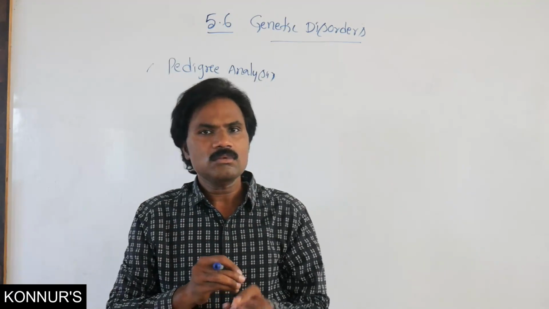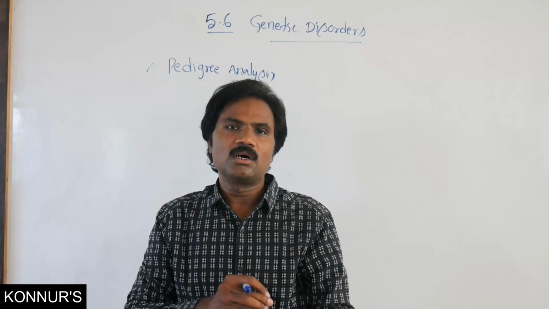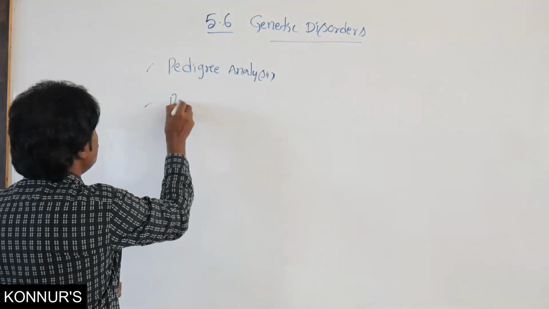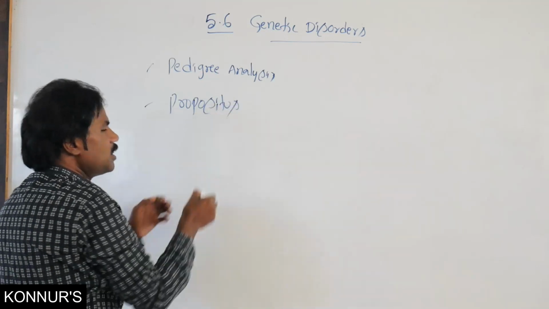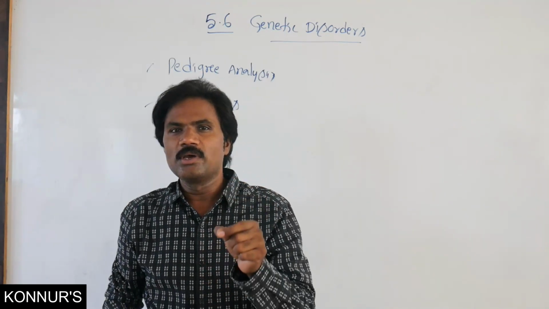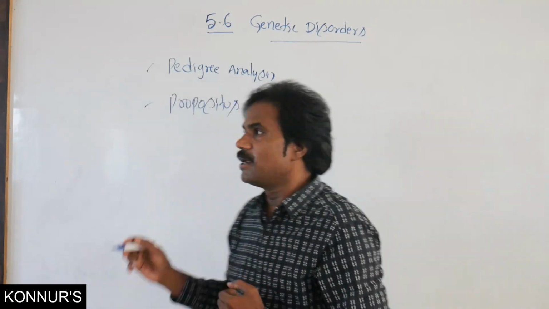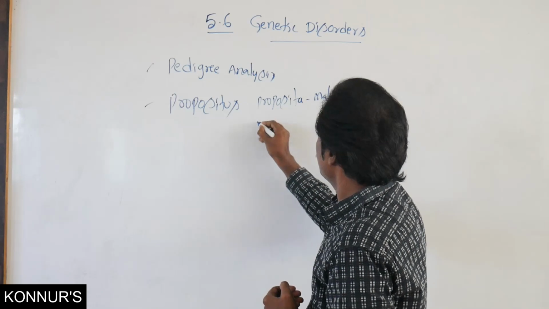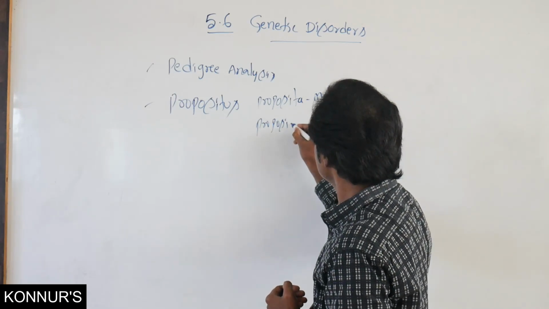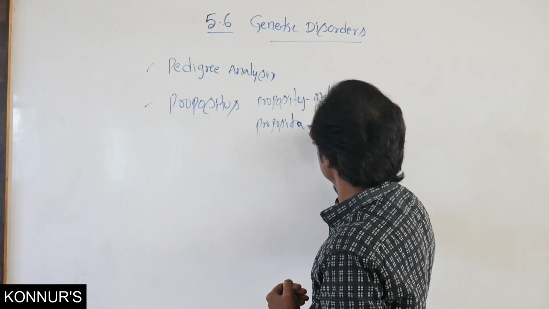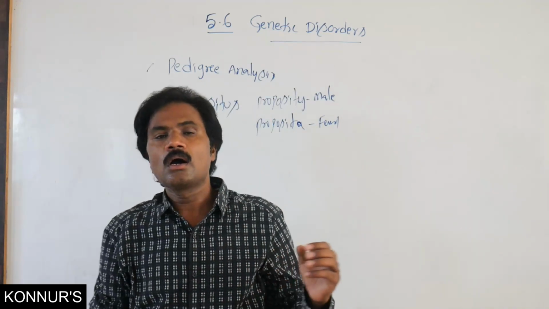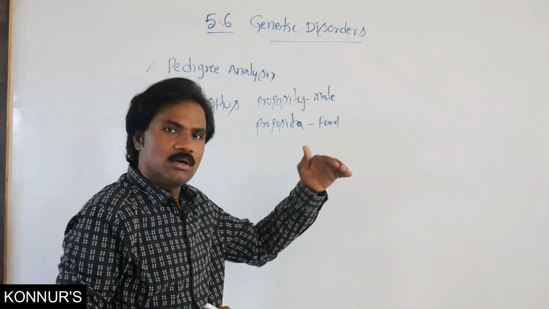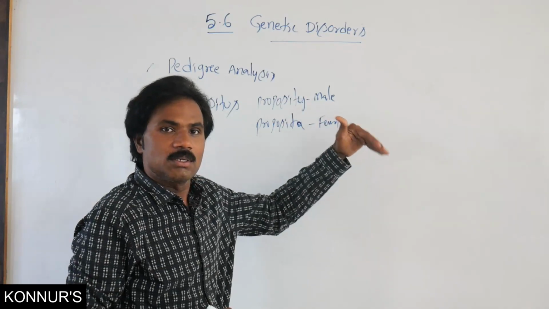In pedigree analysis, the initiating individual is called the propositus, propositus for a male and proposita for a female, or otherwise we call it the proband.